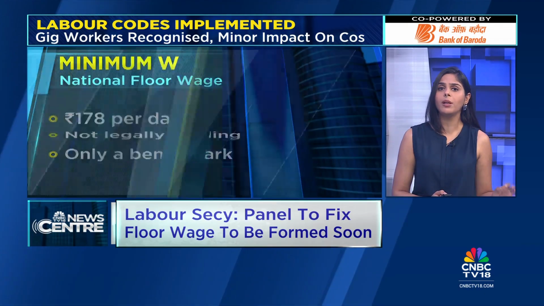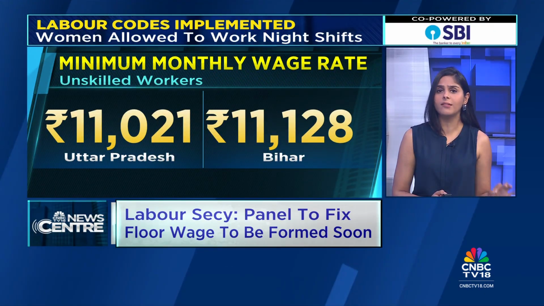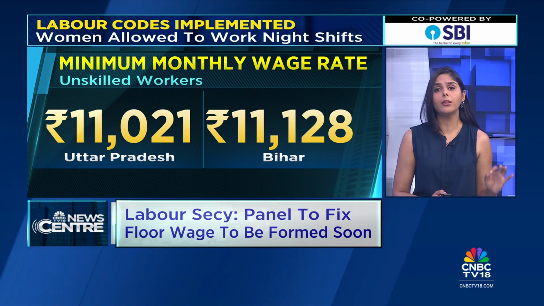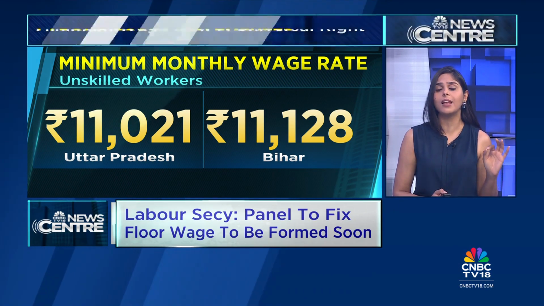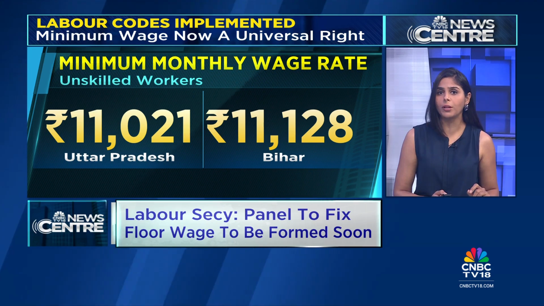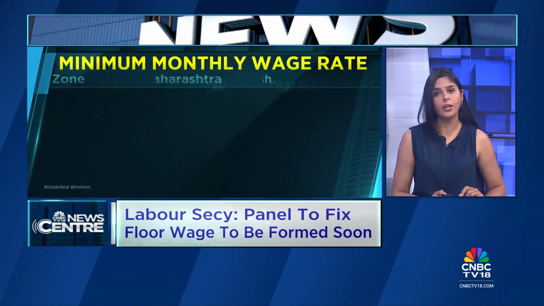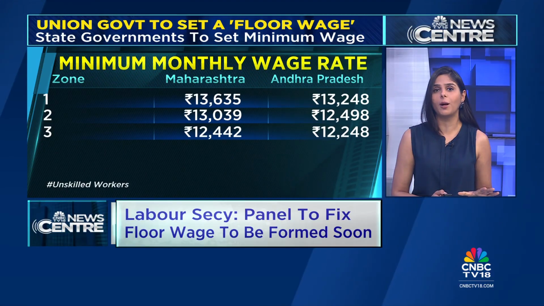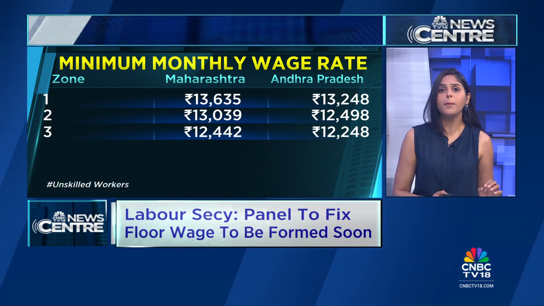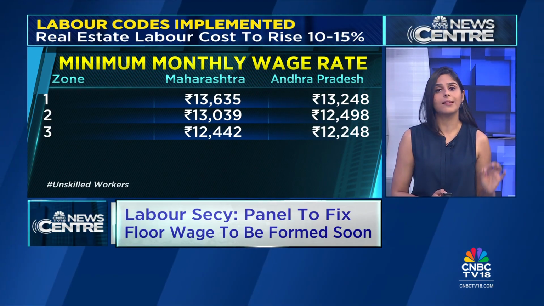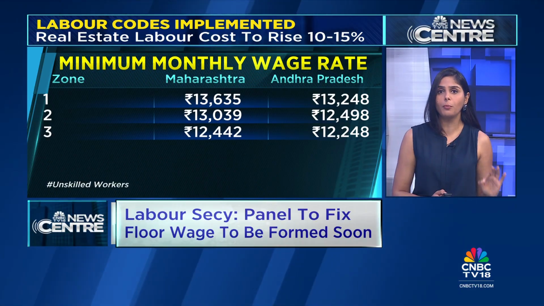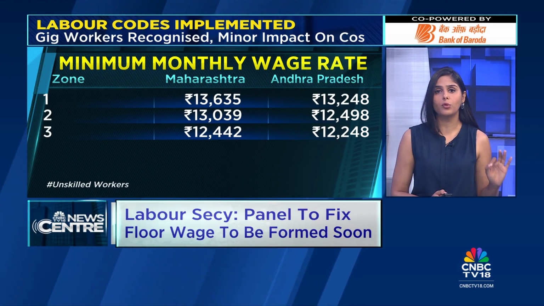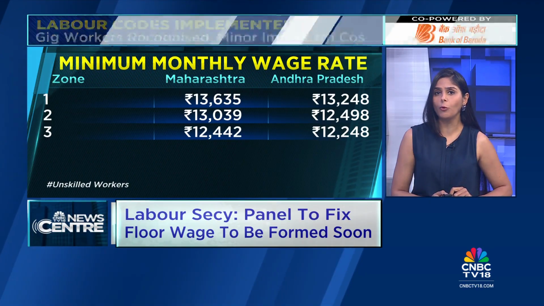For example, in Uttar Pradesh, the minimum wage for an unskilled worker is 11,021 rupees per month. In neighbouring Bihar, the minimum wage for unskilled workers is 11,128 rupees per month. However, the parameters are different in Maharashtra, which is divided into 3 zones as well. And here's where it becomes a complex understanding. The minimum wage for unskilled workers is 13,635 rupees per month in Maharashtra in Zone 1, 13,039 rupees in Zone 2 and 12,440 rupees in Zone 3.